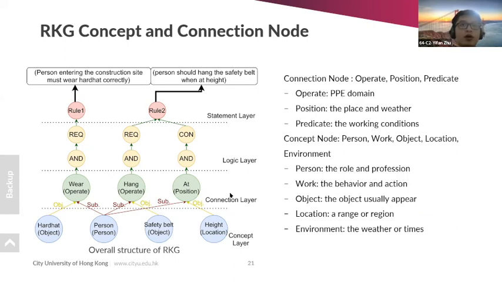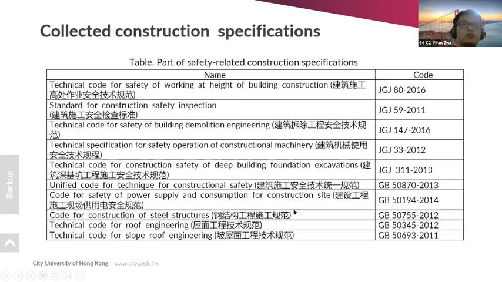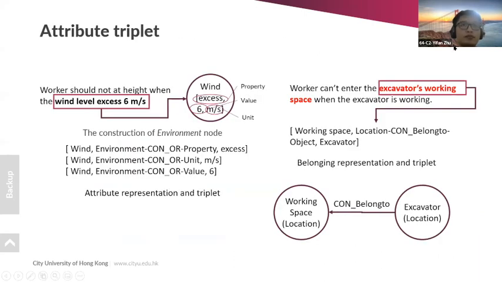For example, if we want to describe the environment, the wind level, we can use this entity to describe it. Here we can show that we use these three attributes to describe the wind level, including the property, value, and the unit. Property means the environmental range section, the value means the threshold, and the unit means the unit.